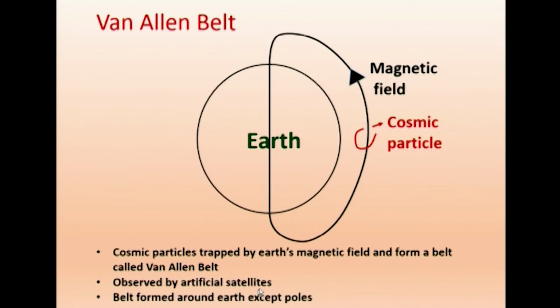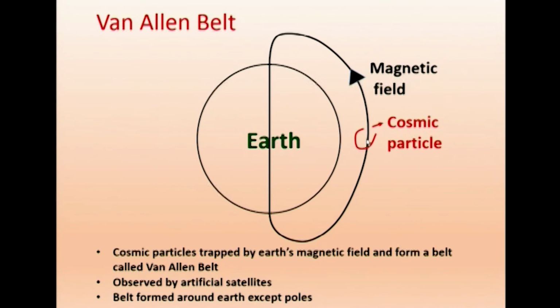It was observed by artificial satellites. As we said, balloon experiments were not able to perform this. The belt is formed around the earth except at the poles. Everywhere it is formed, but not at the poles, because at the poles, as we said, the Lorentz force is not existing there. There is no force there. Only here we get the Lorentz force, therefore we get trapped.